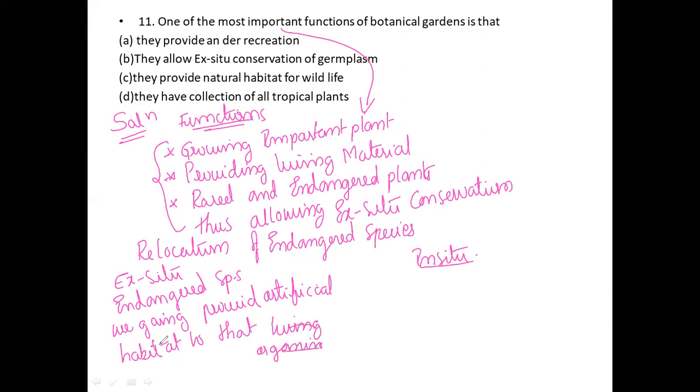Why do we need to create the artificial or handmade habitat? We need to give the environmental conditions to grow the organisms.